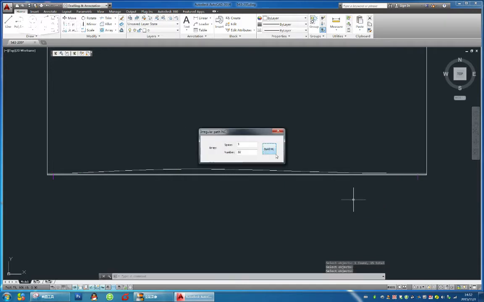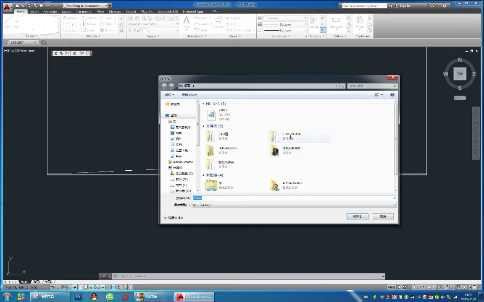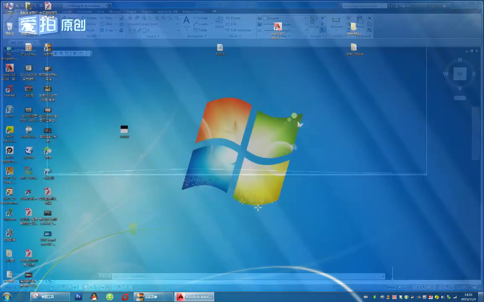It will show this window. That is the space for each cutting, the distance. This number is the cutting times. For example, let us input 10 pieces. Let us press the build NC button. Select the folder or the address where you want to create the file, and give it a name, T001. Okay, save it.